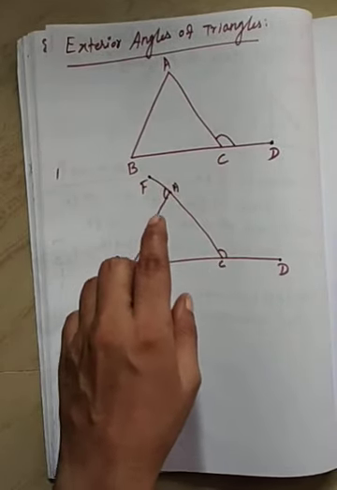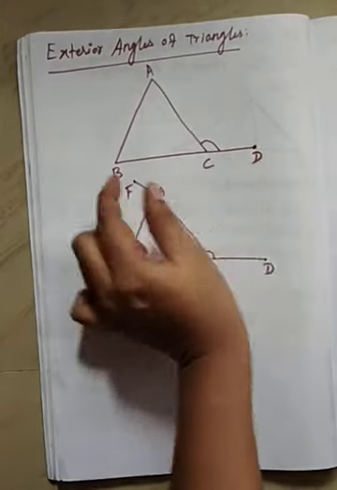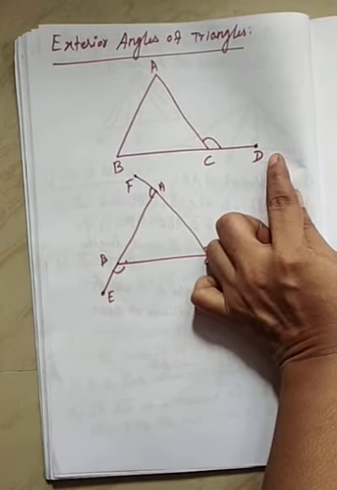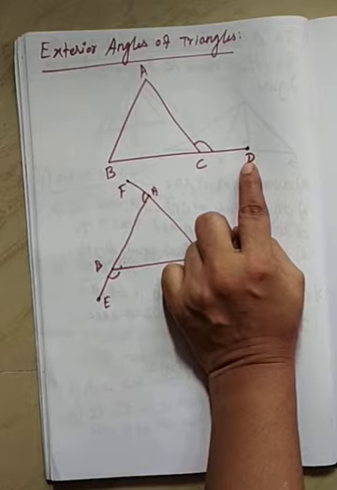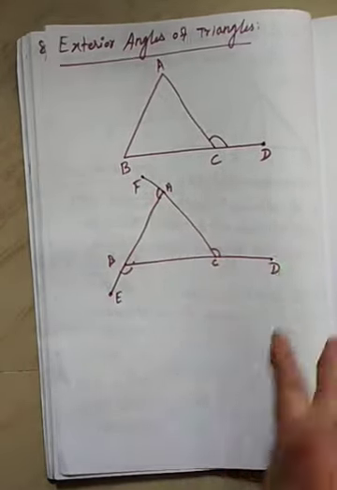Okay. In this diagram, consider triangle ABC. Okay. And extend BC to D, where D is a point in the exterior of the triangle. That means collinear with BC. Clear?